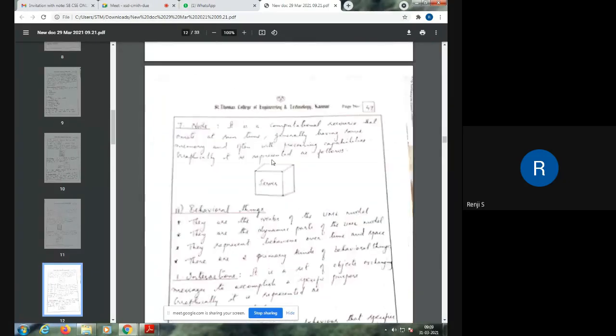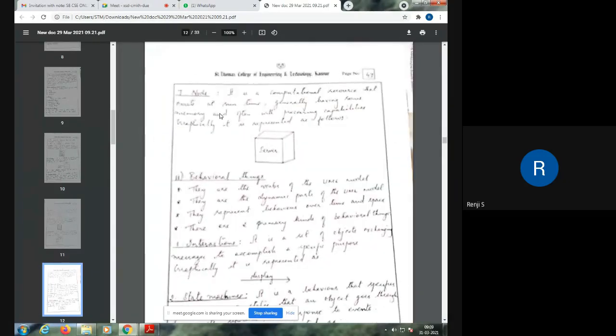Then the last thing is the node. A node is a computational resource. It can be a computer or anything that has memory and processing capabilities. Any unit that has memory, has processing capabilities, or acts as a computational resource can be called a node in UML. And this node is represented as a cube with the name of the node written inside.